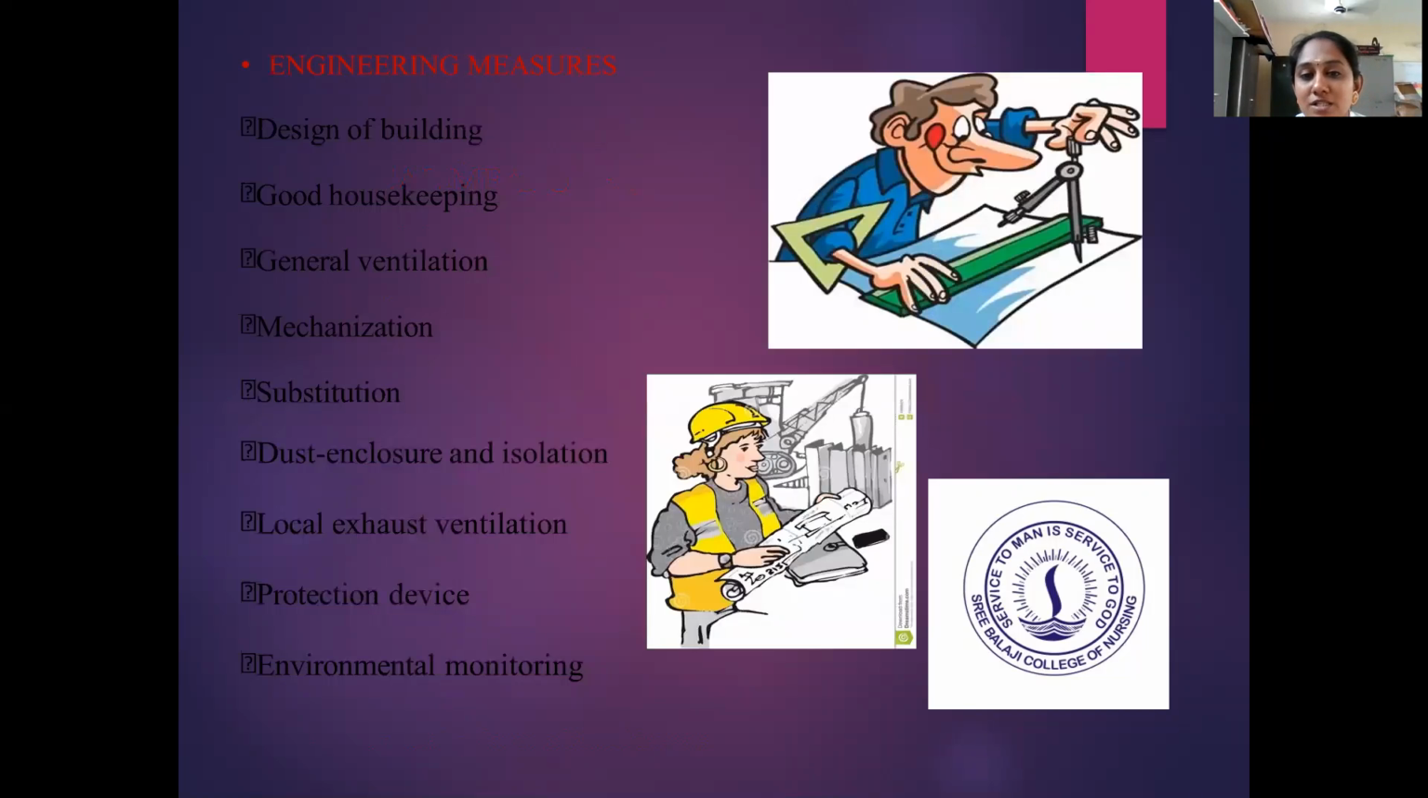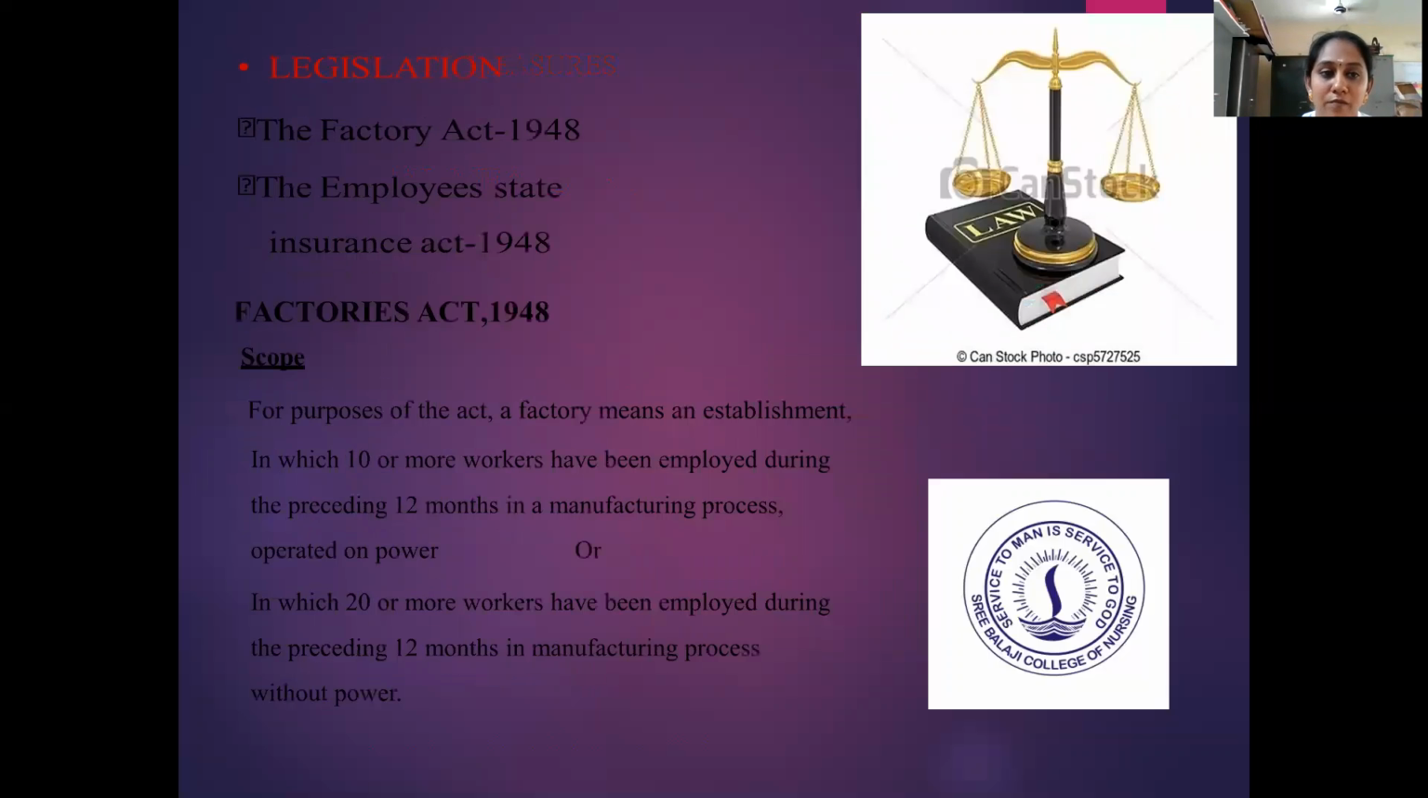So engineering measures is nothing but how we are going to construct an industry or a factory. So we have to check the design of a building. We have to check good housekeeping. What is the ventilation? How is the mechanization? What is the substitution if anything occurs? What is the dust enclosure and isolation? Local exhaust ventilation, protection device, and then environmental monitoring has to be done.